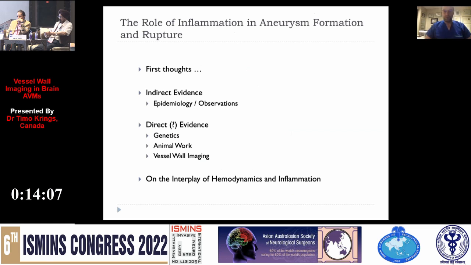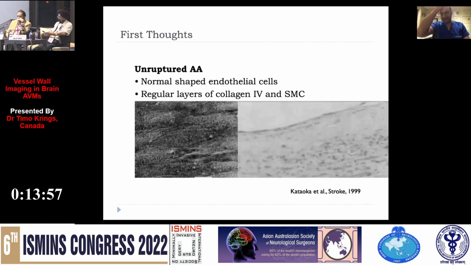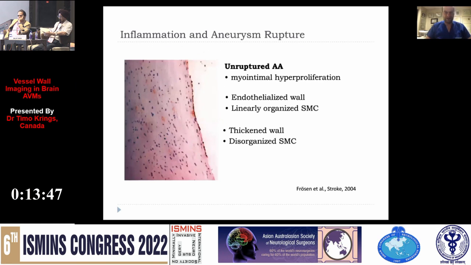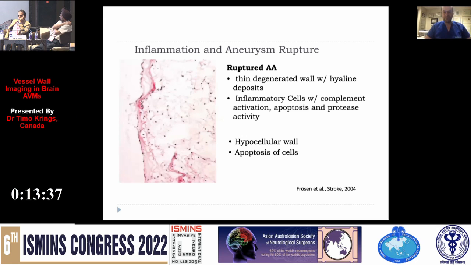Now, before we move to the AVMs, I want to make a little detour to aneurysms and why aneurysms form and rupture. It was as early as 1999 that the Japanese group of Kataoka demonstrated that ruptured aneurysms had evidence for inflammation within the wall, whereas unruptured aneurysms didn't. Likewise, the group of Professor Hernesniemi in Helsinki demonstrated a couple of years later very similar findings. Ruptured aneurysms had evidence for inflammatory cells within the wall.